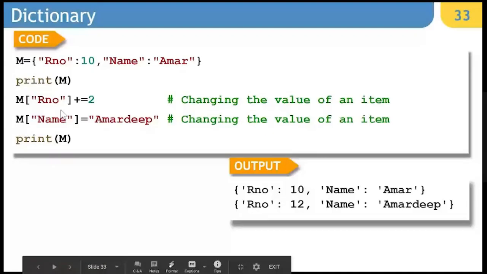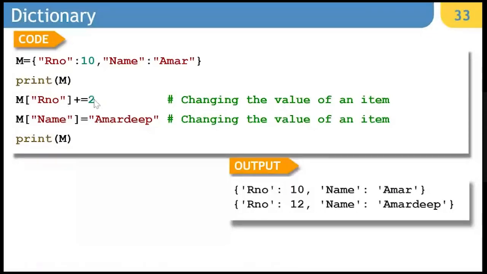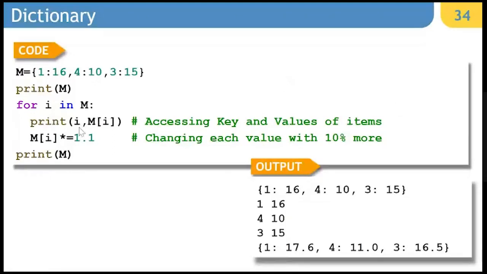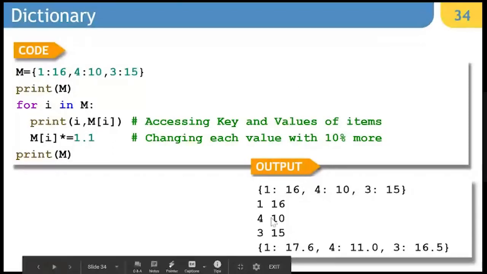Next, if we want to update the data in the dictionary, we can simply say m[RNO] += 2. And if I want to change the name, I can simply say m[Name] = Amardeep. So it was originally Amar, now it has turned into Amardeep. So it can be changed like this. Then this is another example where we have 1, 16, 4, 10, and 315 as the content. If I say for i in m, it is going to display all the values like this, keys separately and the values separately, right?